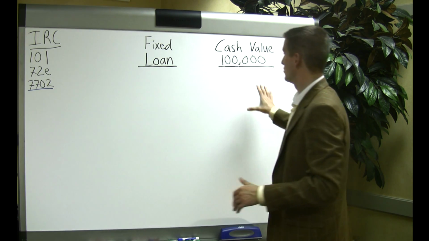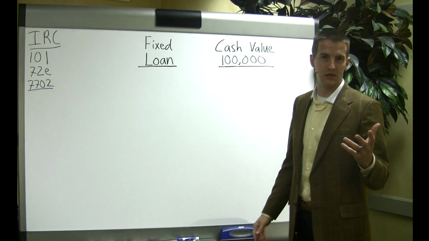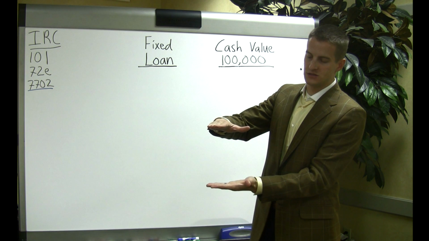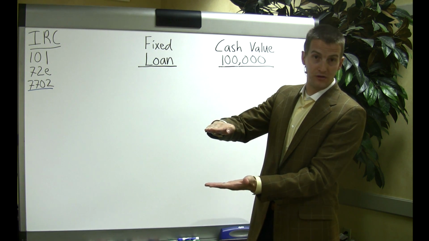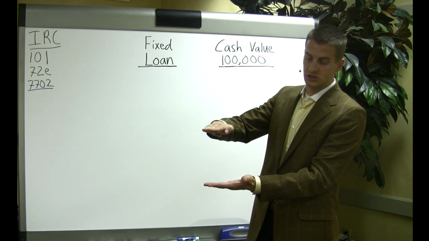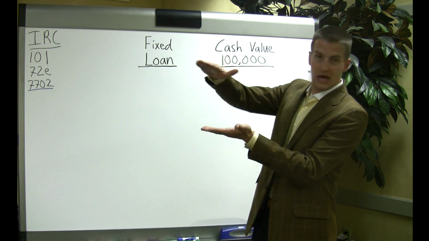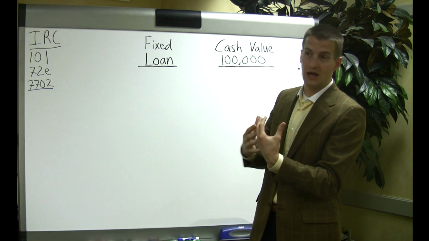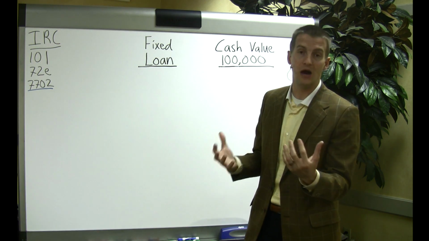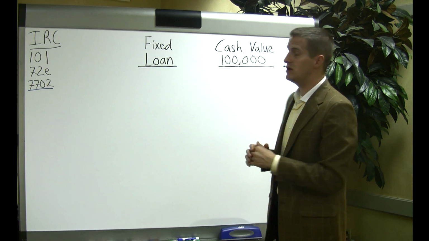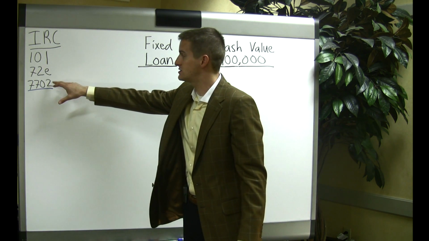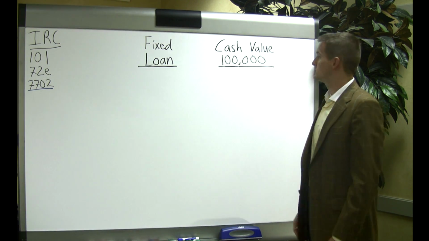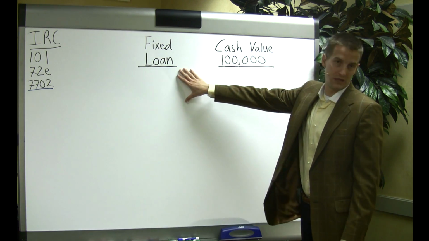So in that example, if you just canceled that policy and you wanted your $100,000, you put in $50,000 of after-tax money, because after-tax dollars always go into these insurance contracts. So the $50,000 you have in growth is going to be taxable if you just cancel the policy. So you say, I don't want to cancel and just pay taxes. I want it to be tax-free. So the way you do that is under Section 7702 of the Internal Revenue Code. That is where you borrow against the cash value.